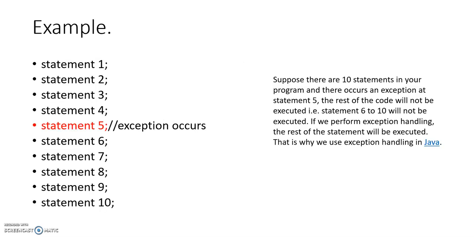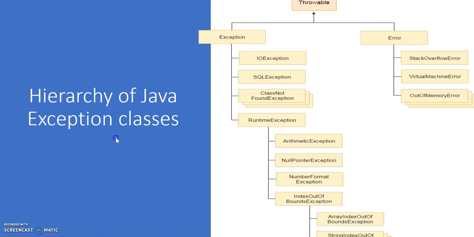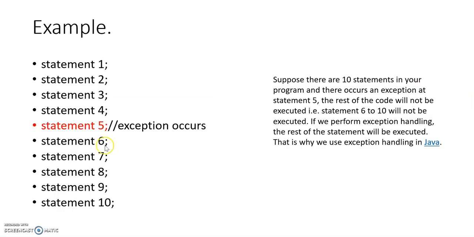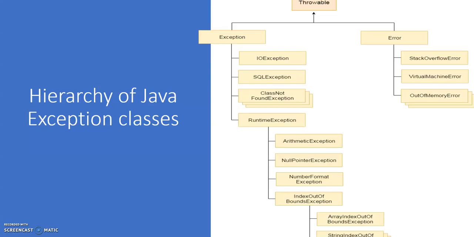We will see an example. Suppose you have 10 statements in your program and an exception occurs at statement 5. Due to this, for the rest of the statements, that is from statement 6 to statement 10, the execution will not be performed. And due to this we use exception handling so that we can execute the rest of the statements.